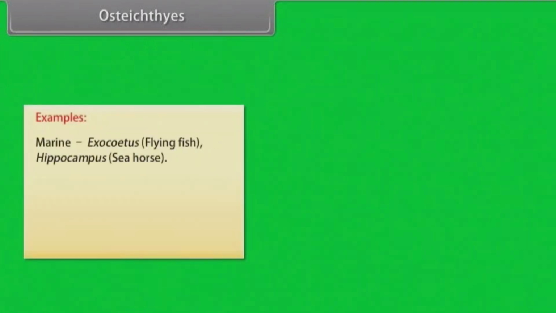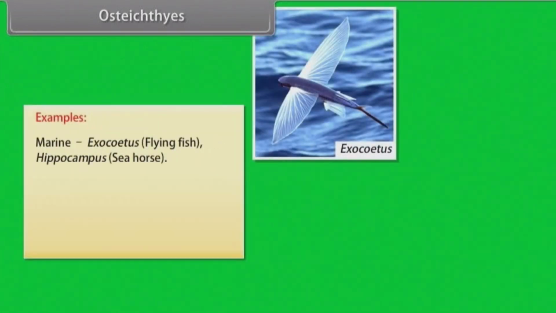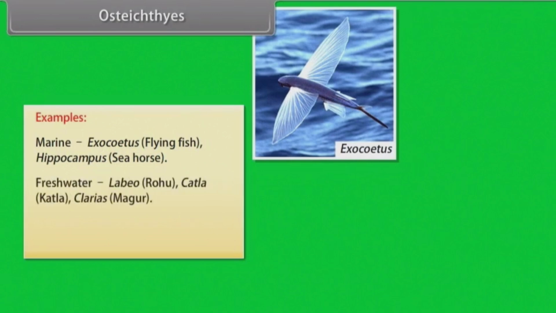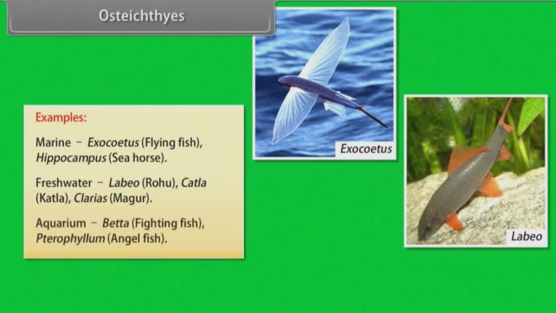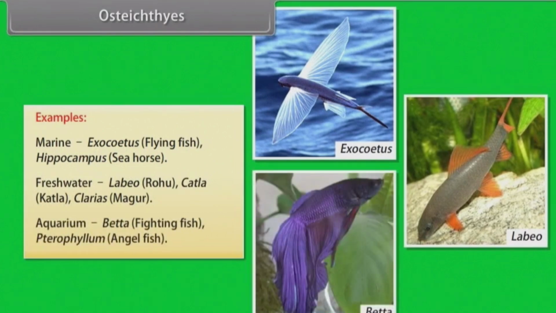Examples: marine Exocoetus, flying fish, Hippocampus, seahorse. Freshwater: Labeo rohita, rohu, catla, Clarias, magur. Aquarium: Betta, fighting fish, Pterophyllum, angelfish.